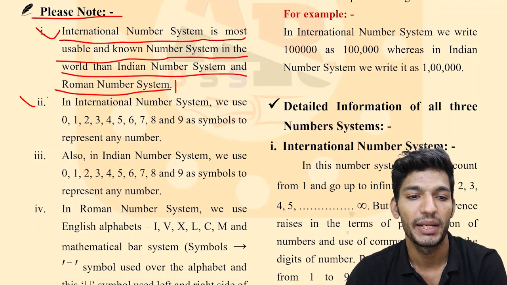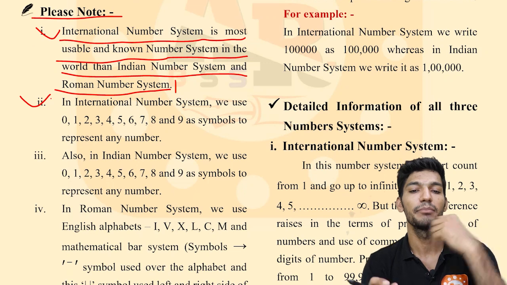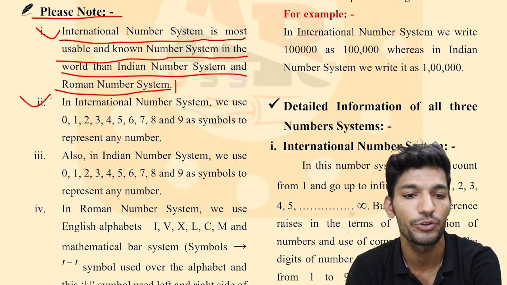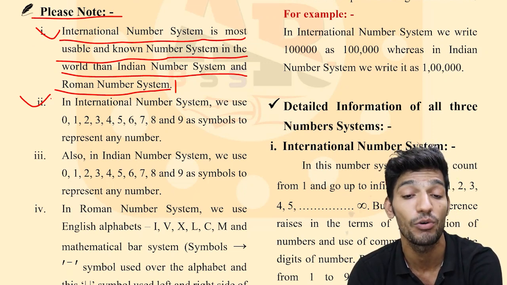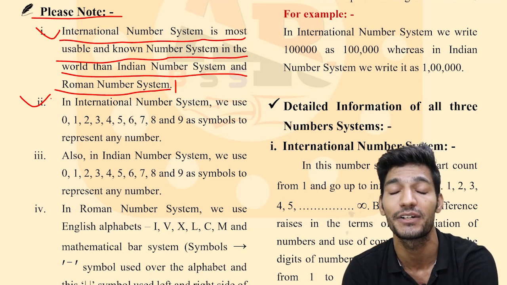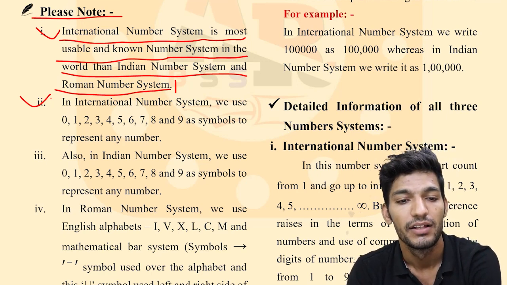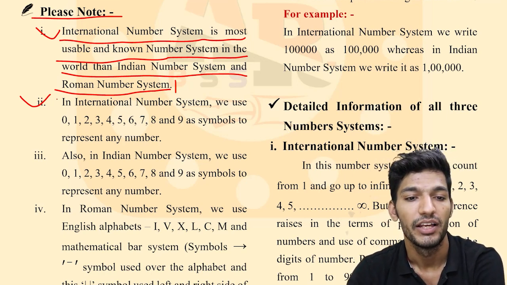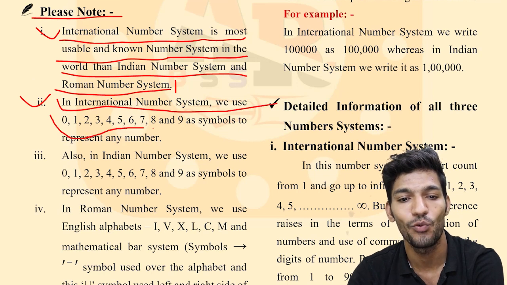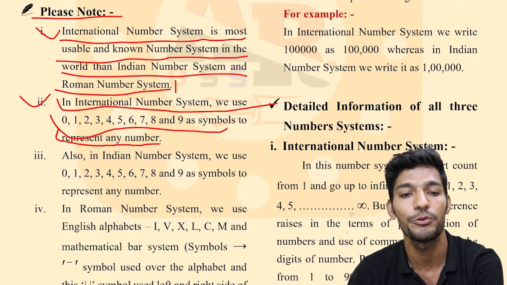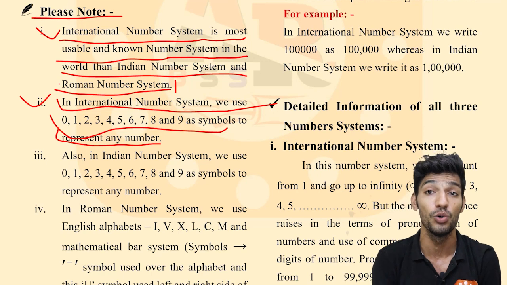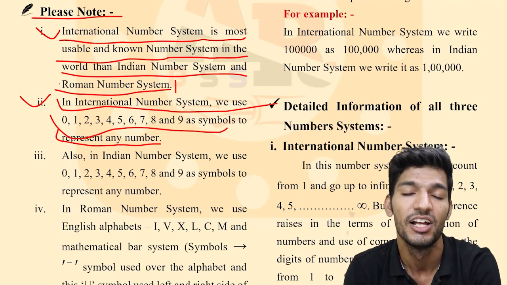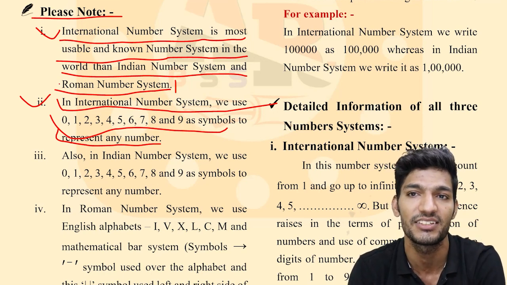The second point to be remembered is that in the international number system, we use 0, 1, 2, 3, 4, 5, 6, 7, 8 and 9 as symbols to represent any number. It means if we want to write any number, then we use these 10 symbols which start from 0 and end at 9.